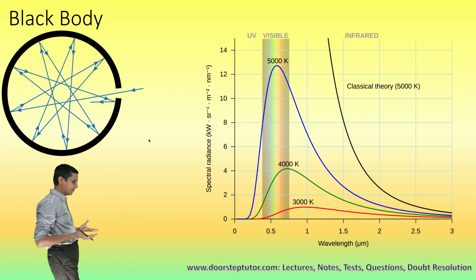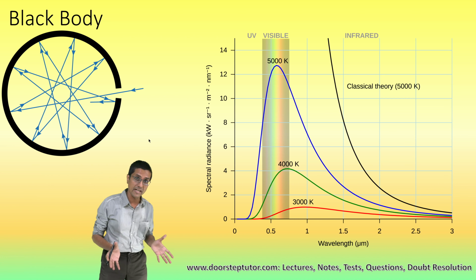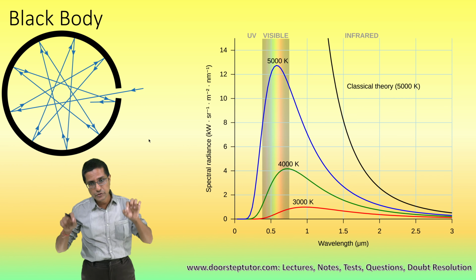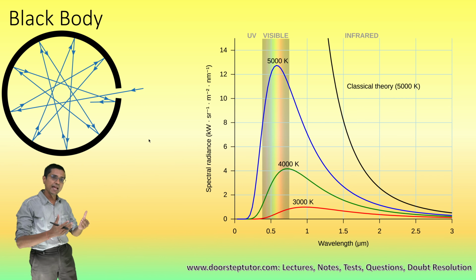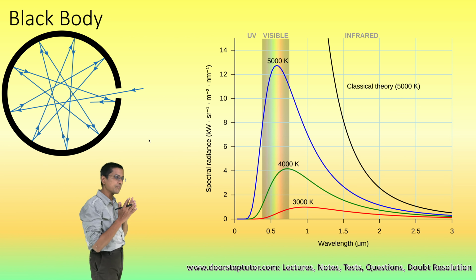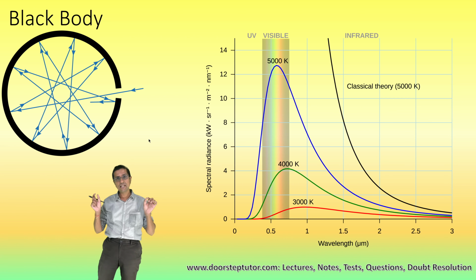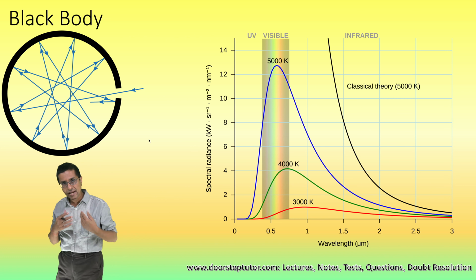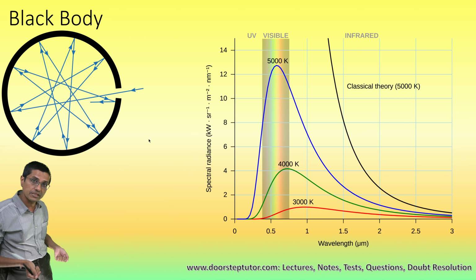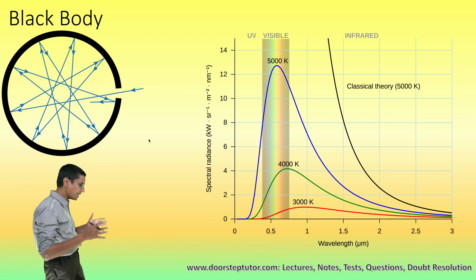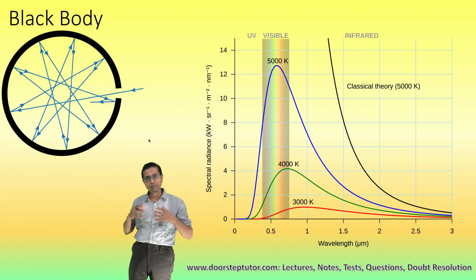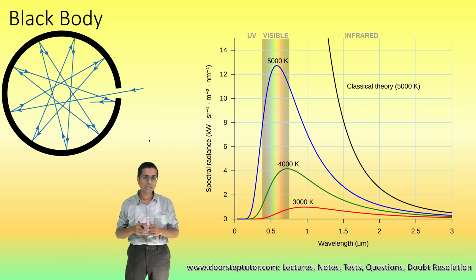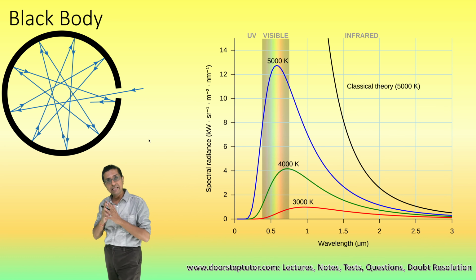Okay, a black body is such an object which actually absorbs. It does not throw back or reflect any radiation. It actually absorbs all the radiation which is thrown at it, no matter what the angle of incidence is, no matter what the frequency of the radiation is. A black body would absorb all the radiation which we are shining on it. So that is the definition of a black body.